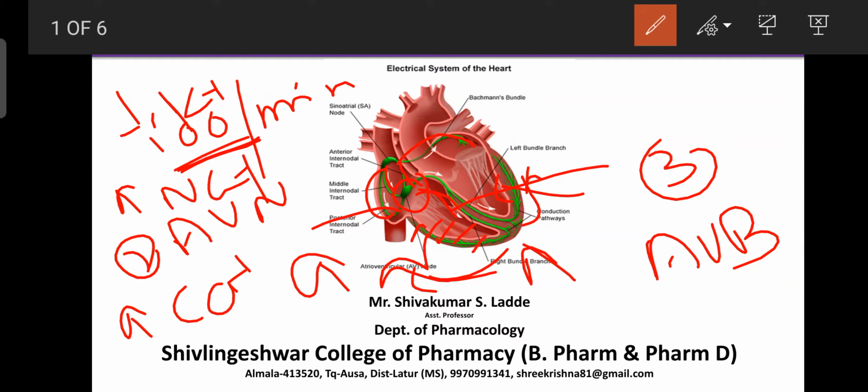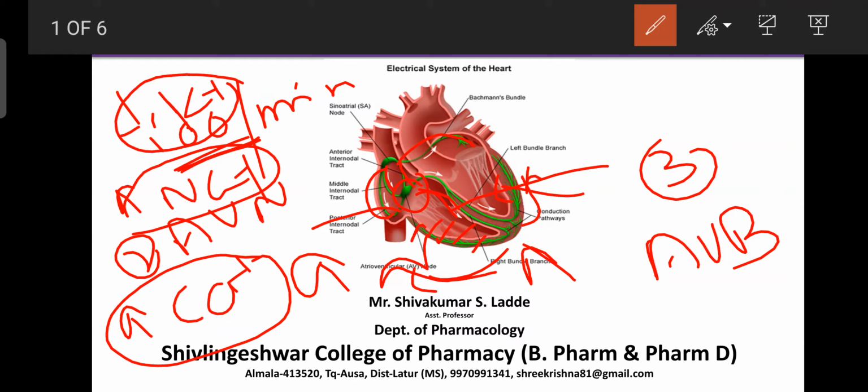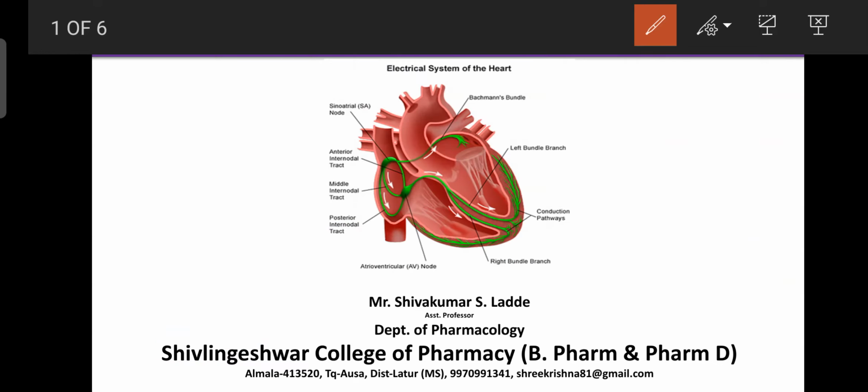The SA node function is altered due to excess accumulation of sodium or calcium, or a decrease in the level of potassium. At that time the rate increases, the heart rate also increases, and that is responsible for causing arrhythmia.